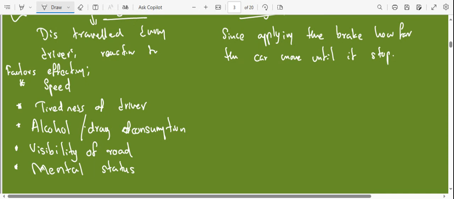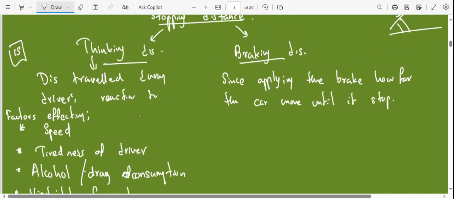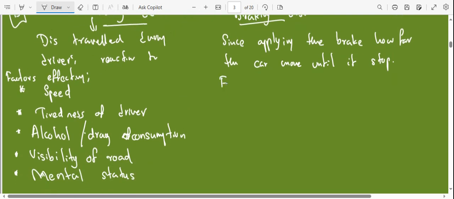Okay, right. What are the things that could affect the other one, the braking distance? Yeah, factors affecting it: the conditions of the brake. If the brakes are working properly, if they are very good, then when you apply the brakes the car will come to rest very quickly. That means it will reduce the braking distance. But if the brakes are not working properly, they are old, they are worn, then they will not be able to stop the vehicle. What else?